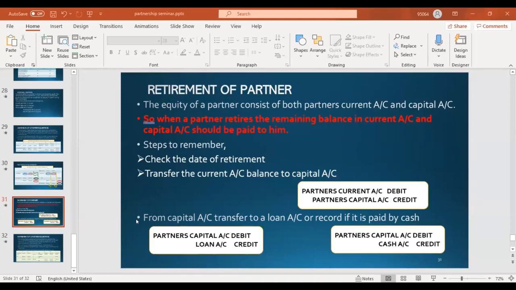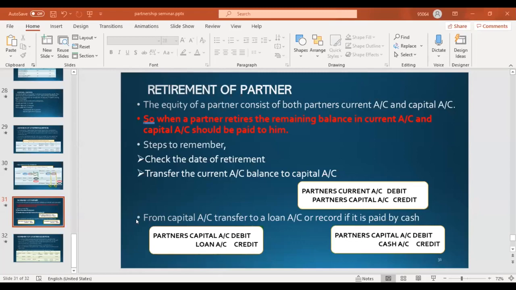New profit sharing ratio is 1:1. 1:1 means equal. So double entry is new profit sharing ratio debit. Old profit sharing ratio credit.